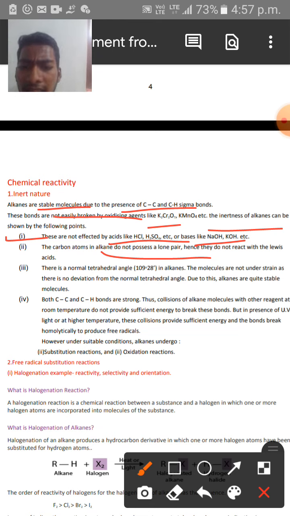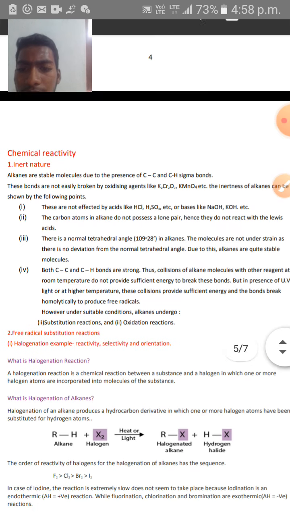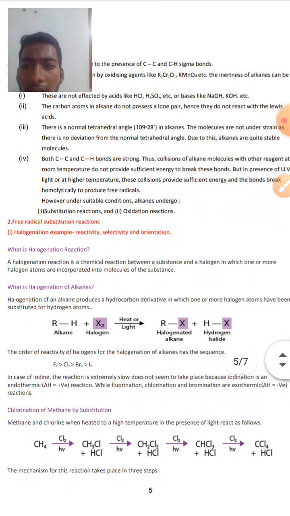And there is a normal tetrahedral angle of 109 degrees and 28 minutes in alkanes, and the molecules are not under strain as there is no deviation from the normal tetrahedral angle. Due to this, alkanes are quite stable molecules. And both carbon-carbon and carbon-hydrogen sigma bonds are very strong in nature.